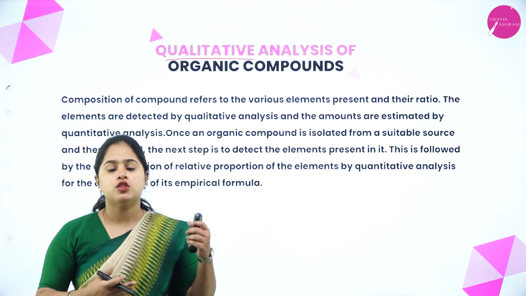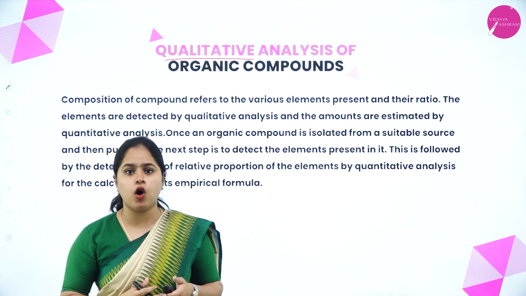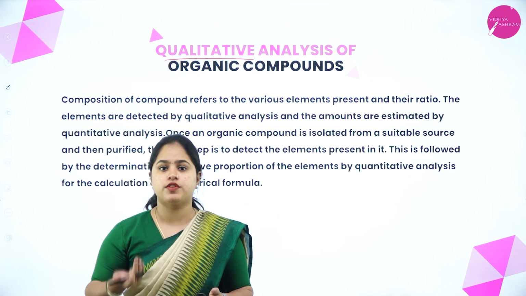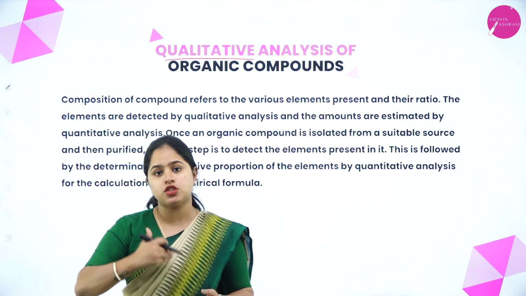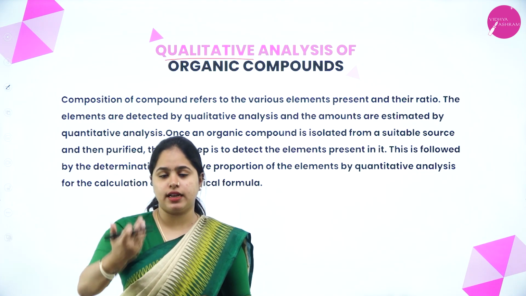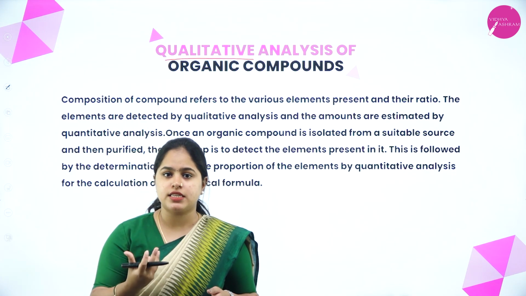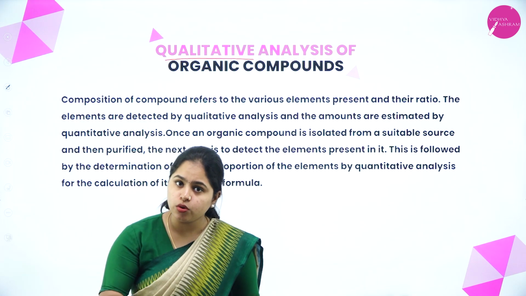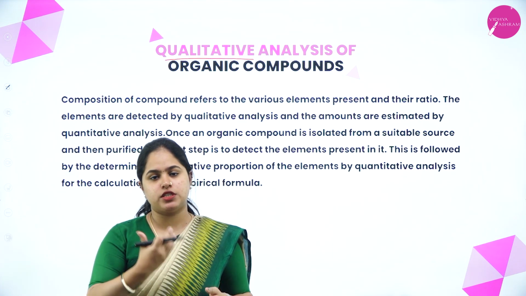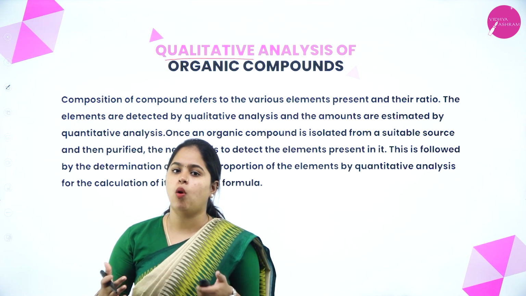As the name suggests, qualitative, we will be only detecting the elements present in the organic compound. Whether carbon, hydrogen, nitrogen, sulfur, phosphorus, halogens are present or not, we'll determine using qualitative analysis. Then comes quantitative analysis, in which after the detection of the elements, we will be calculating the amount of carbon present, how much hydrogen is present, how much nitrogen is present, like that. So that is the difference between qualitative and quantitative analysis.